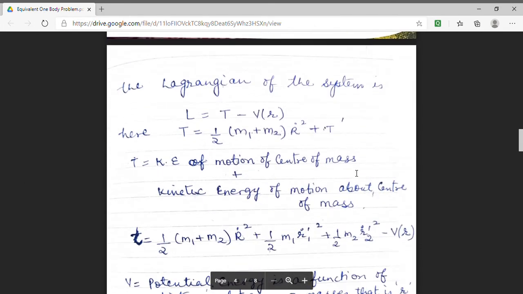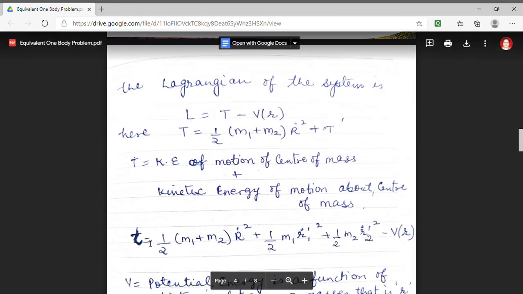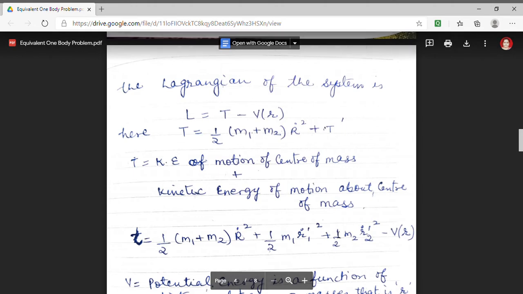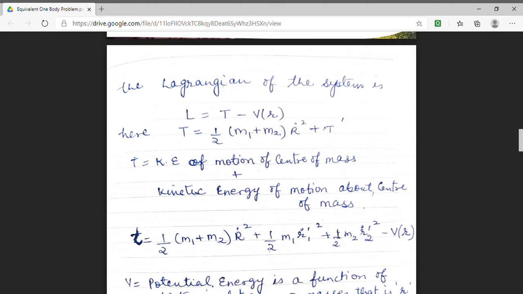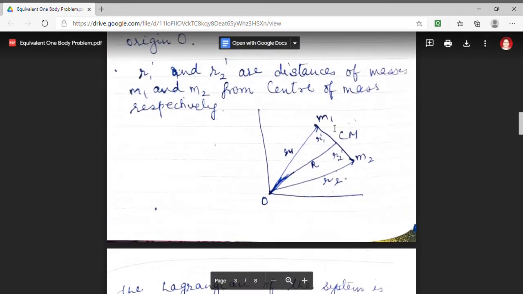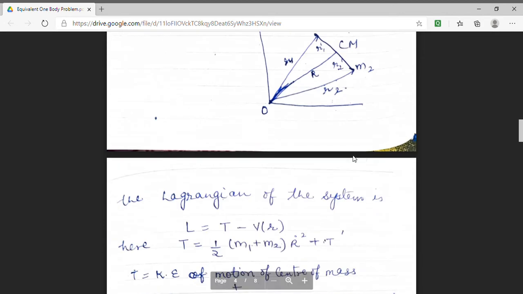So my Lagrangian will be: first the kinetic energy of motion of the center of mass, and these two terms are the kinetic energy of motion about the center of mass, minus the potential energy. Since the system is conservative, the potential energy will be a function of the distance between these two masses, and let the distance between the two masses be r.